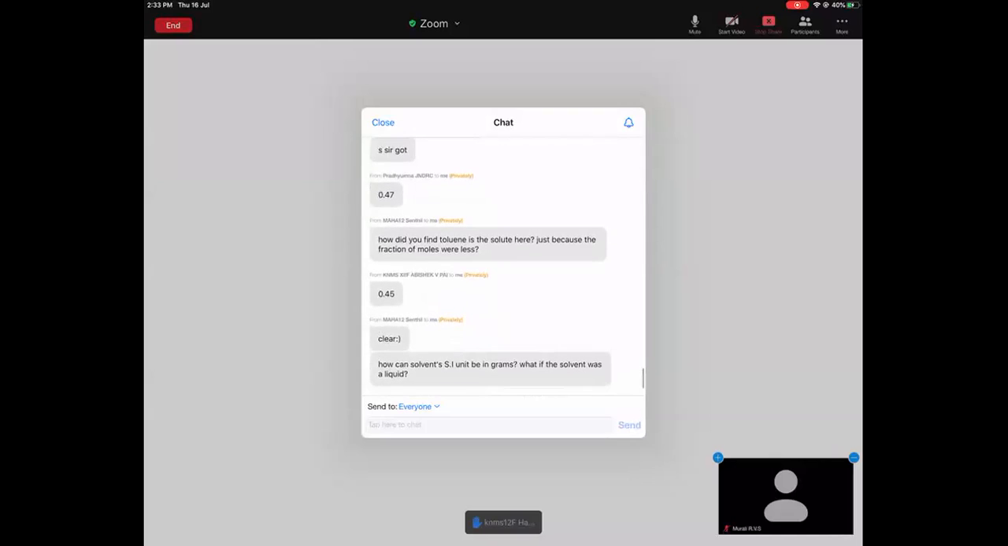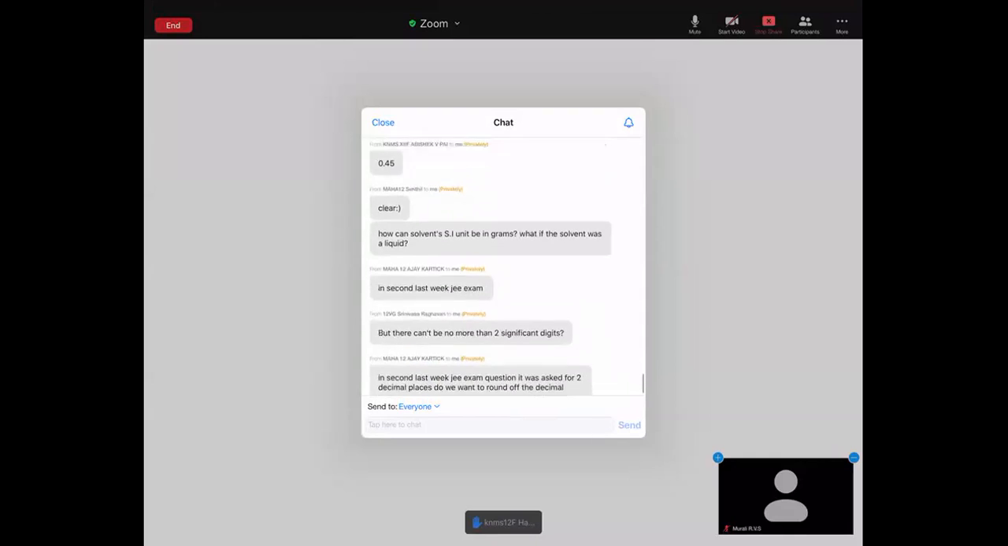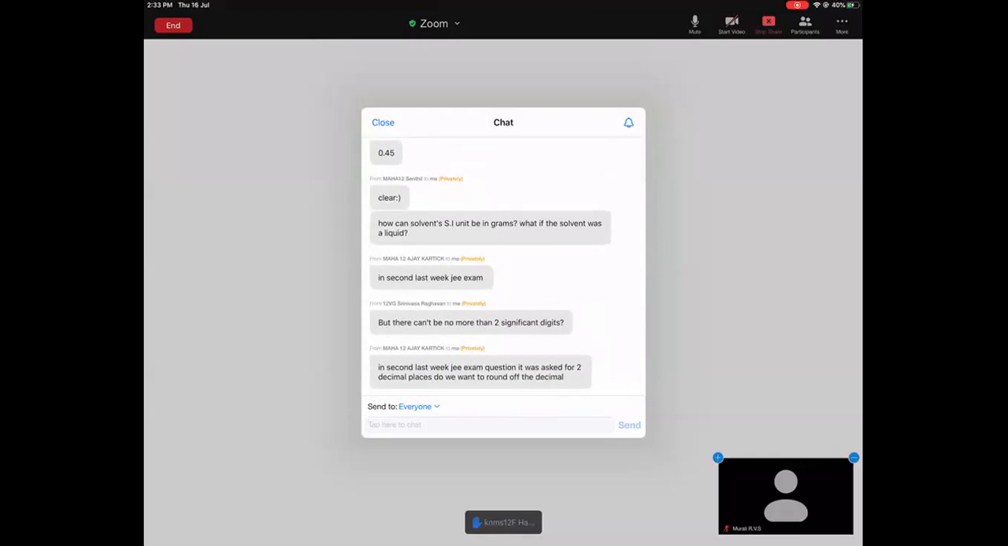Ajay Karthik, what are you trying to say? In the second JEE exam question, it was asked for 2 decimal places, but we won't round off the decimal. Don't forget about the JEE exam; in the JEE exam, they'll tell you clearly. I'm just telling you because I was tempted to write 0.56. I should have written 0.556.